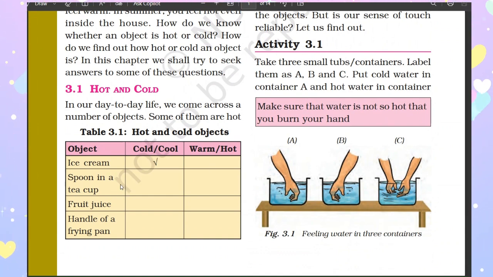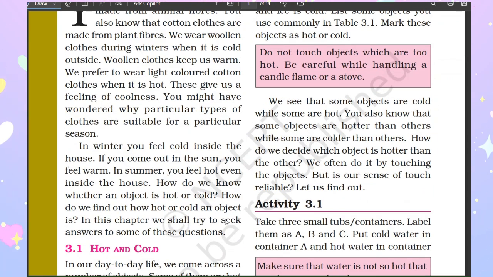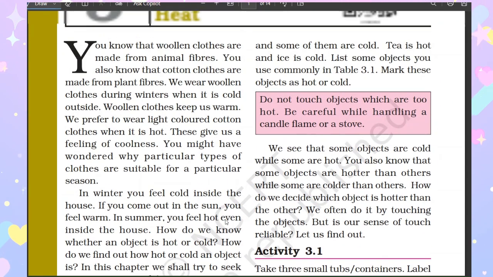Then spoon in a teacup. Okay, if it is hot, then we will put a tick here, right? Fruit juice, yes, it is cool. Then handle of the frying pan, it is hot. So how are we understanding? By touching only. Very good. By handling the things, okay. But we know that we do not touch objects which are too hot. So be careful while handling a candle flame or a stove, right?